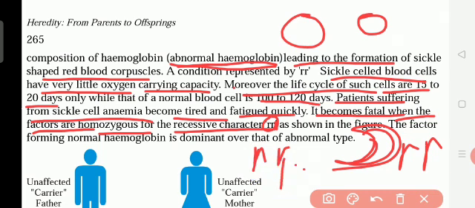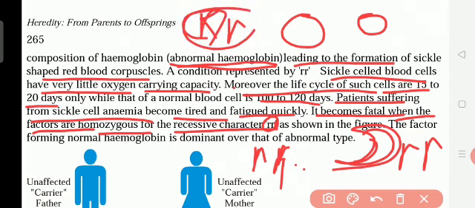Homozygous means the same. If the child carries one capital R and one small r, no problem. The dominant one shows, so they have a good amount of blood. If the child carries both small r, this recessive character is very dangerous.